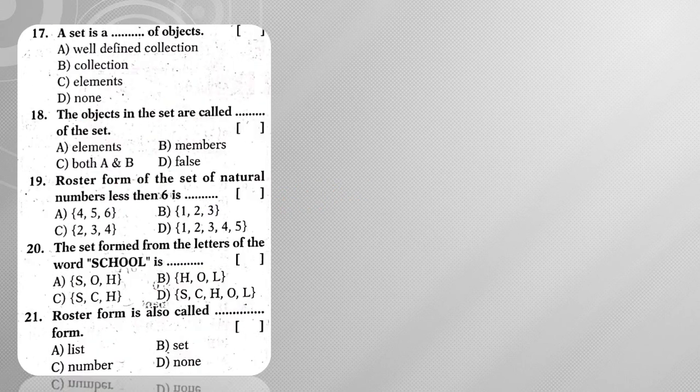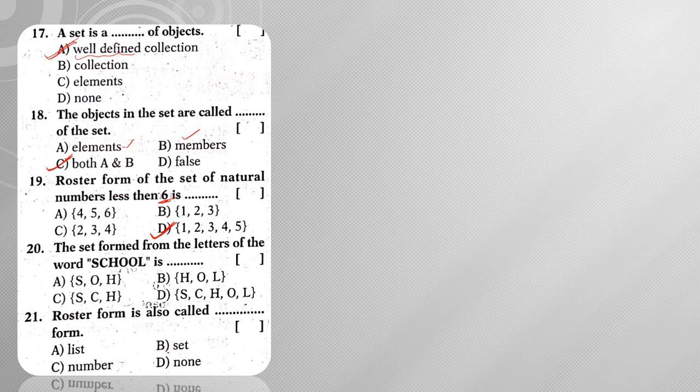Next, moving on to the 17th question. A set is a well-defined collection of objects. Here the word well-defined is most important. Next, the objects in the set are called dash of the set. They are called elements, or sometimes members also. That's why both A and B will be my answer. Roster form of the set of natural numbers less than 6. Natural numbers start from 1, and less than 6 means we consider till 5. Hence the answer is {1, 2, 3, 4, 5}.